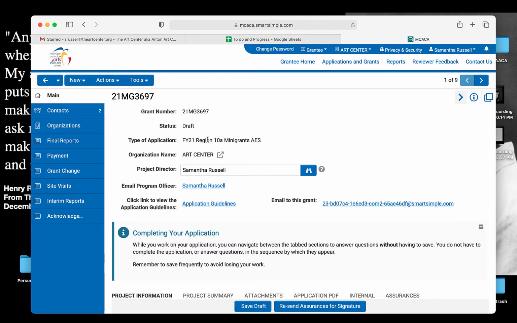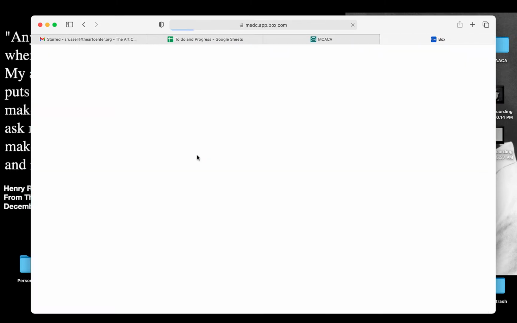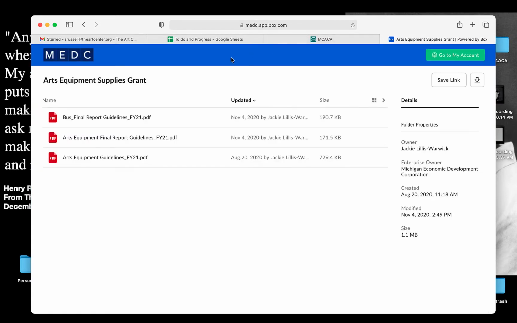So we have the Region 10A mini grant. AES stands for Art Equipment and Supplies. The organization name, myself. And then this hyperlink right here, application guidelines, is a helpful tool for you to use as you're filling out your Smart Simple. It'll take you to the MEDC box where you can find the PDFs for the final report guidelines, which is something that if you are awarded, you will have to complete at the end of your proposed application.